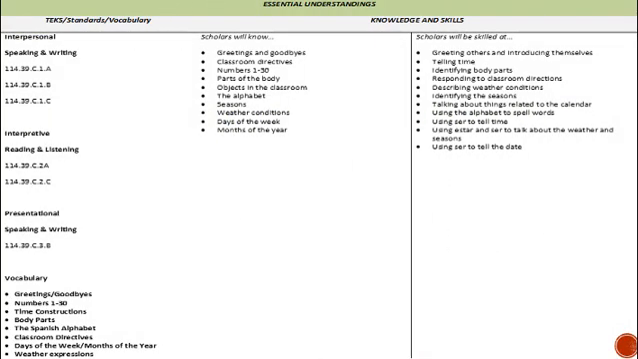Some of the TEKs in this unit are around responding to questions in spoken and written conversations. I will be using the TPRS framework a lot this year, so TPRS definitely targets their listening and speaking skills. We have another TEK around inferring meaning of unfamiliar situations, which scholars will be doing when they are exposed to new stories or vocabulary.